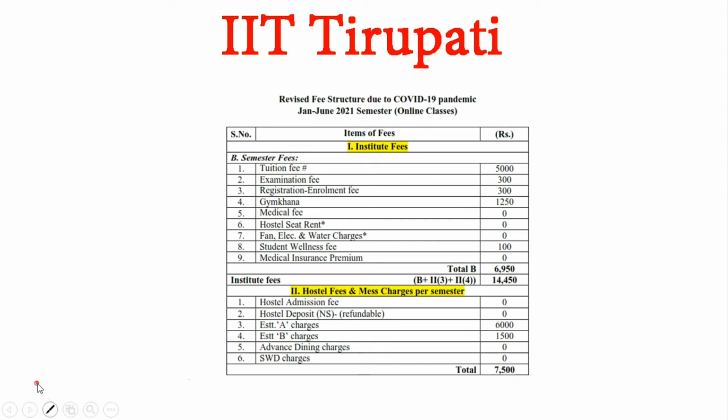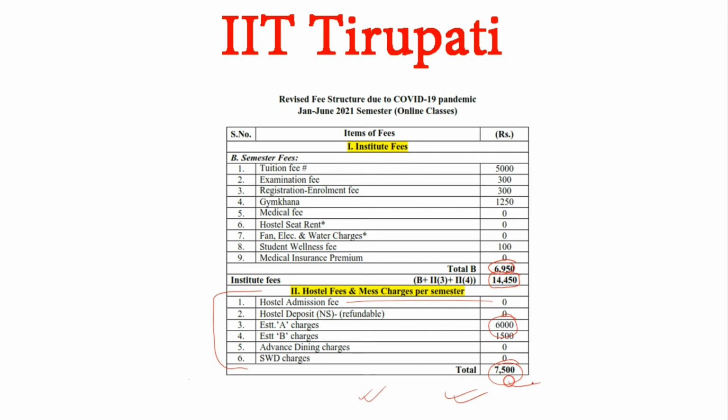Now IIT Tirupati. In IIT Tirupati, again you can see that there are two categories highlighted. One is institute fee and second is hostel fee and mess charges per semester. In institute fee, there is a total of 69,950 for SC/ST categories, and 14,459 for general OBC categories, because in SC/ST categories the institute fee, meaning tuition fees, is waived off.